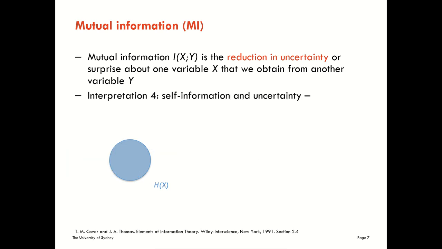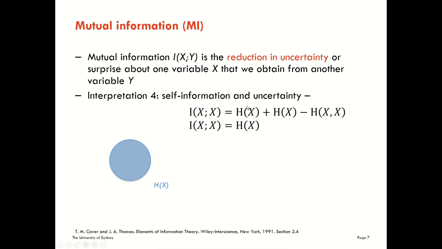The next interpretation I want us to look at is to think about self-information and uncertainty. This is a reason why often we accidentally or otherwise conflate the terms information and entropy. So here on the diagram at the moment, we're coming back to a Venn diagram view where we're just looking at the uncertainty about our variable x. We can think about self-information. How much information do we get about the variable x from the variable x?